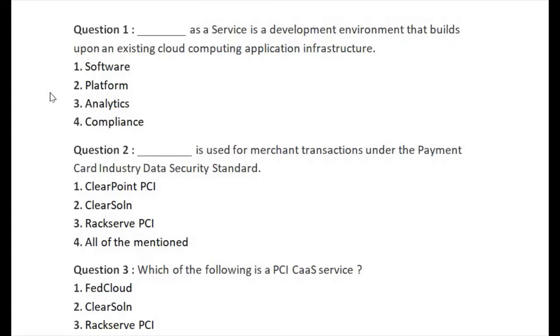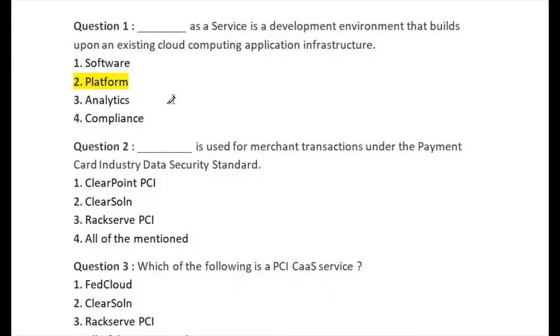Let's go for question number 1. Question number 1 is: blank as a service is a development environment that builds upon the existing cloud computing application infrastructure. The available options are: first, software; second, platform; third, analytics; and fourth, compliance. The right answer is option number 2, platform. Platform is the right answer of question number 1.